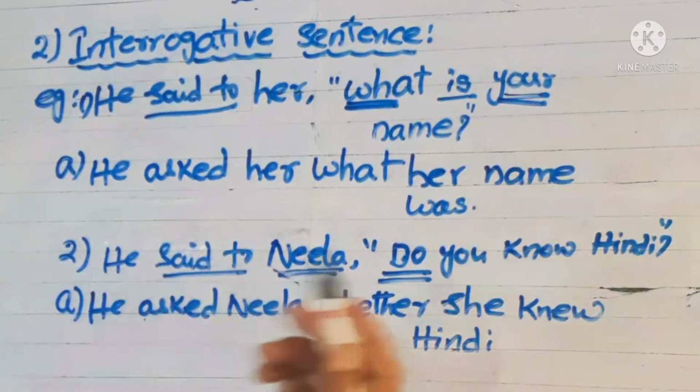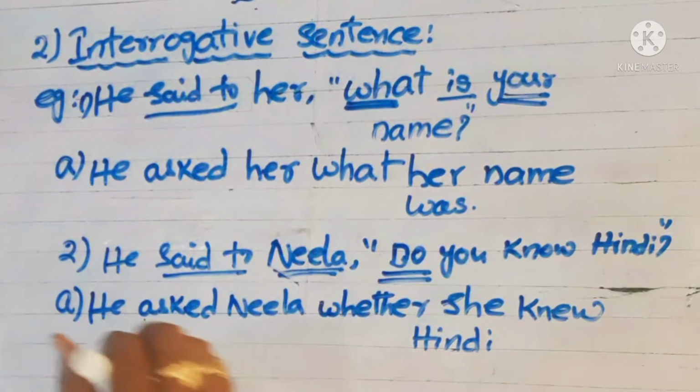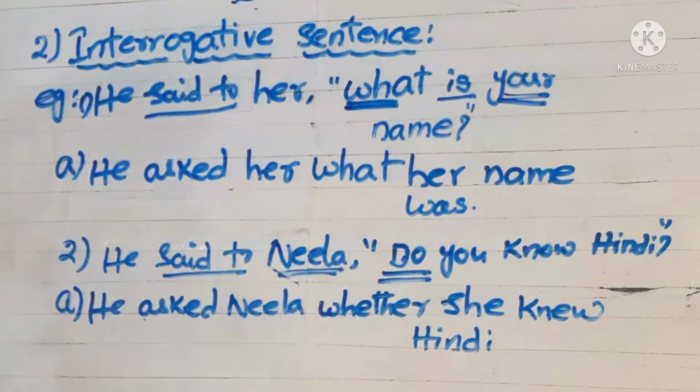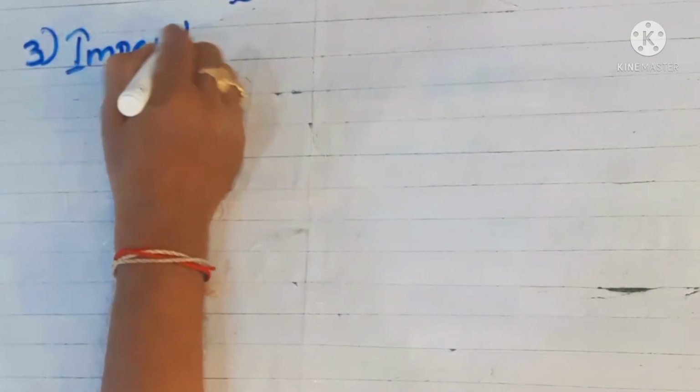Now we'll go for the third kind of sentence, that is imperative. Shall I rub the board? Okay, children. Now we'll go for the third kind of sentence, that is imperative.